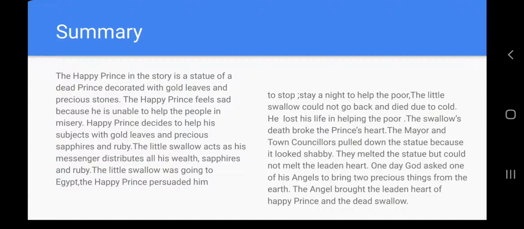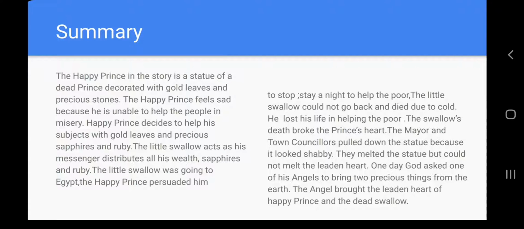The little swallow was going to Egypt. The Happy Prince persuaded him to stay a night to help the poor. The little swallow could not go back and died due to cold. He lost his life in helping the poor. The swallow's death broke the prince's heart.